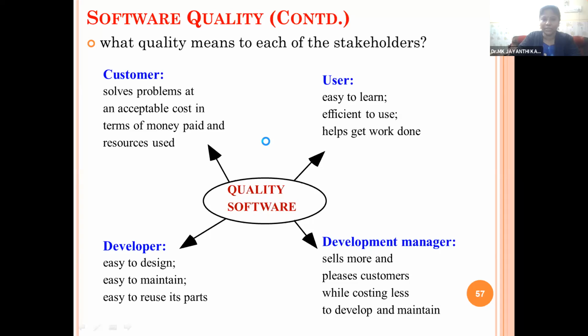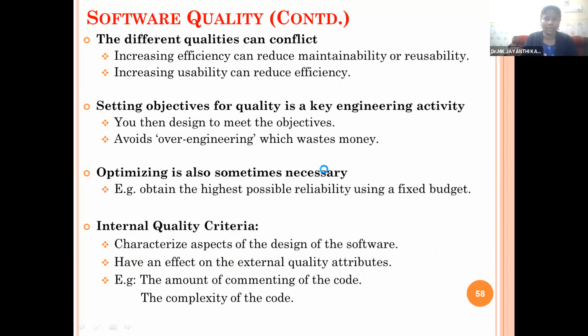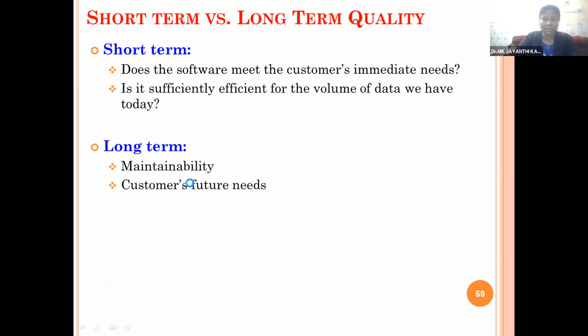Then we discussed other parameters of software quality. The software quality can be based on short-term needs as well as long-term needs. The quality of any software can be defined in short-term as well as long-term. In the long-term, the maintenance cost and customer needs matter. It should have updating features, and we should be able to modify, add, and delete the content of the software in future according to the needs. Then the long-term quality of the software is good.